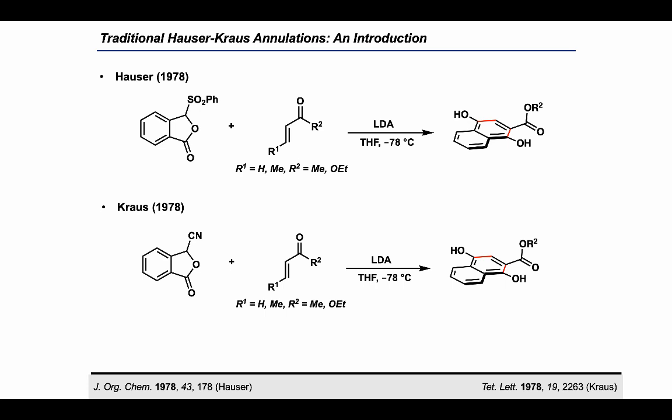Basically, this reaction was developed independently by both Hauser and Kraus in the same year, 1978, in which they reported the synthesis of dihydronaphthalenes. This oxygenated polycyclic aromatic compound was prepared via a base-mediated annulation reaction between substituted phthalides and a Michael acceptor coupling partner.